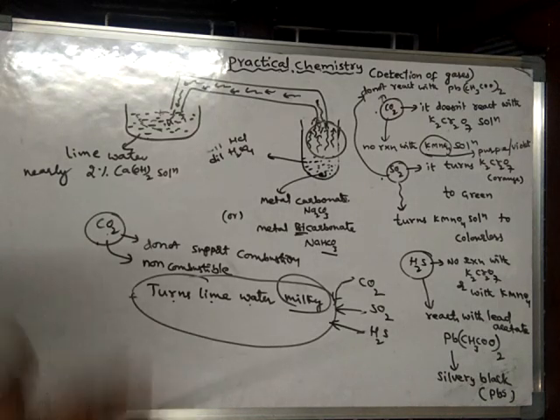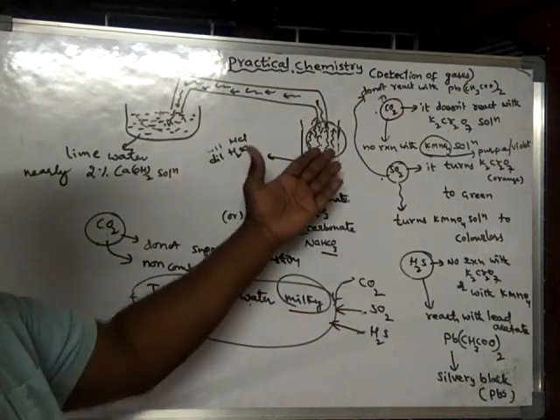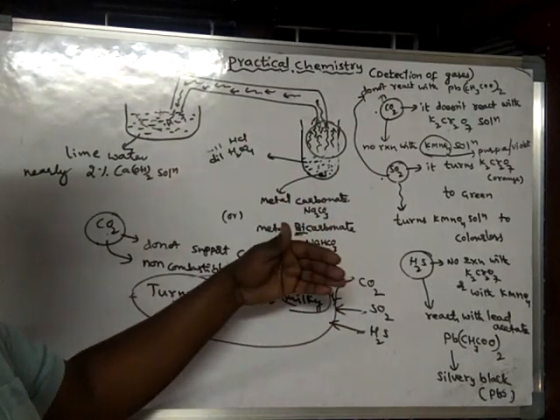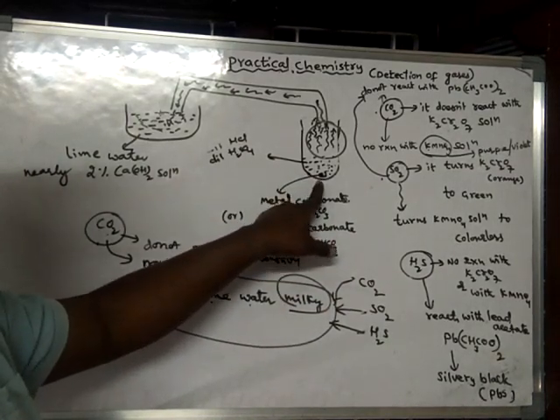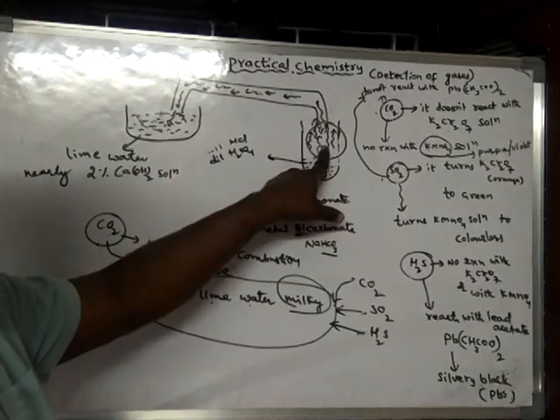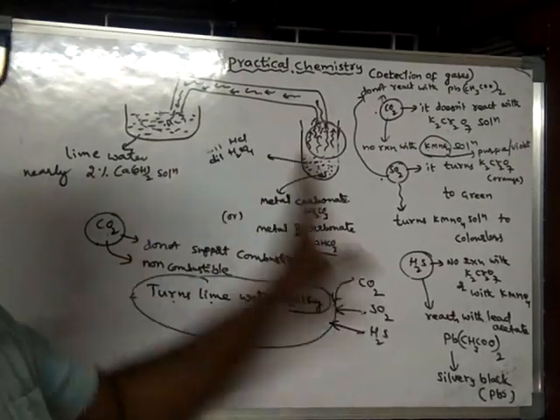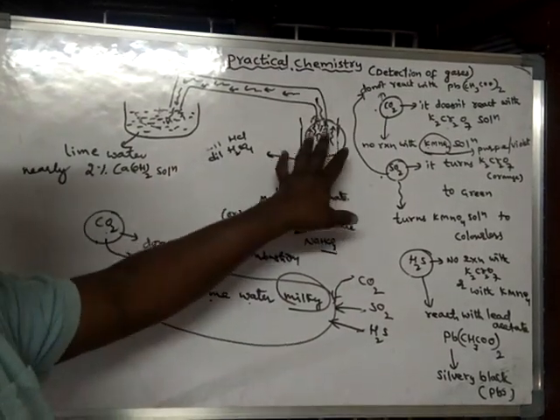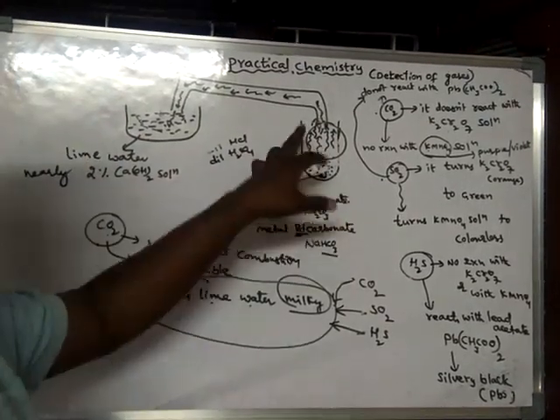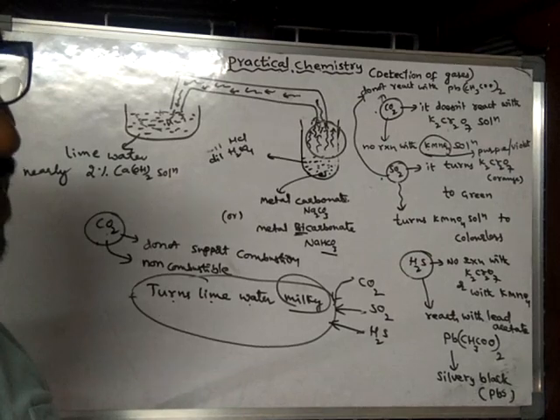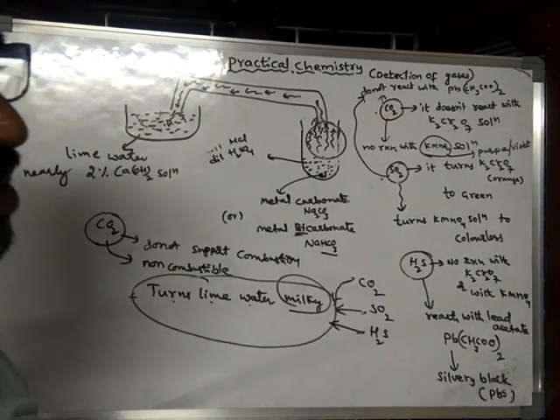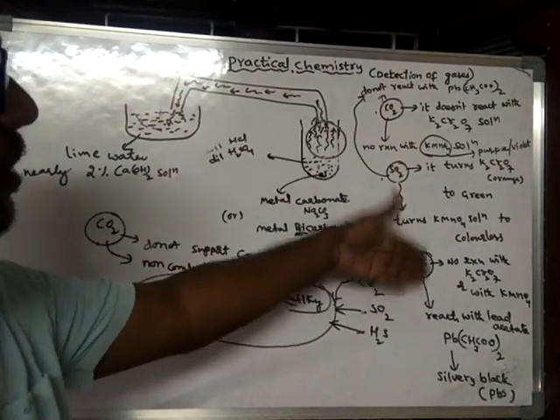If we have only one gas and we don't know the reactants, and we simply know that this gas turns lime water milky, and someone asks us to identify it, then we have to go with these tests.